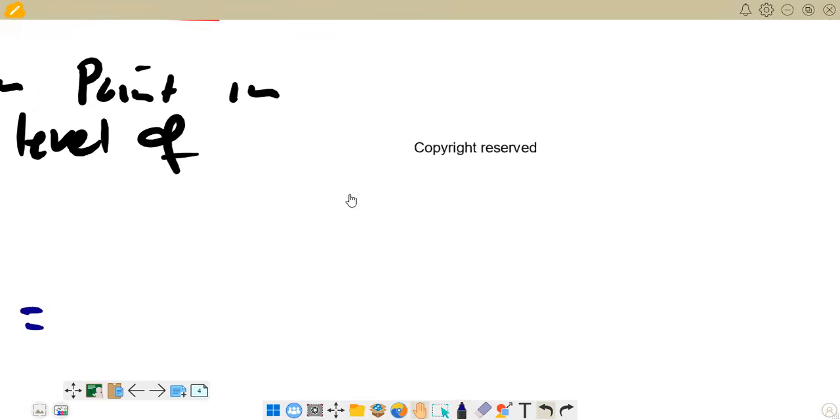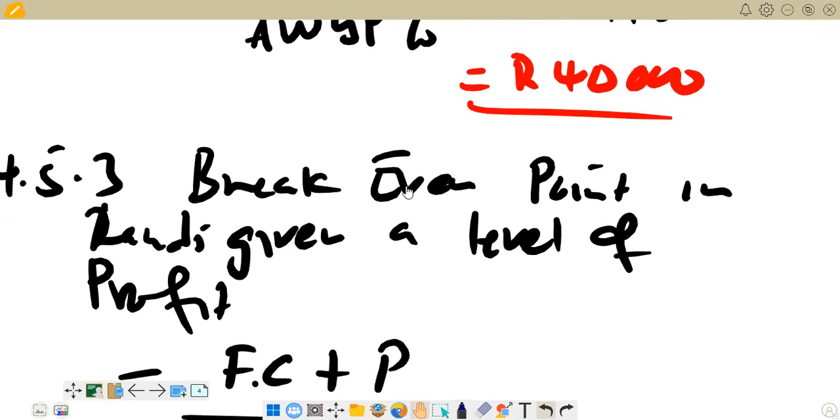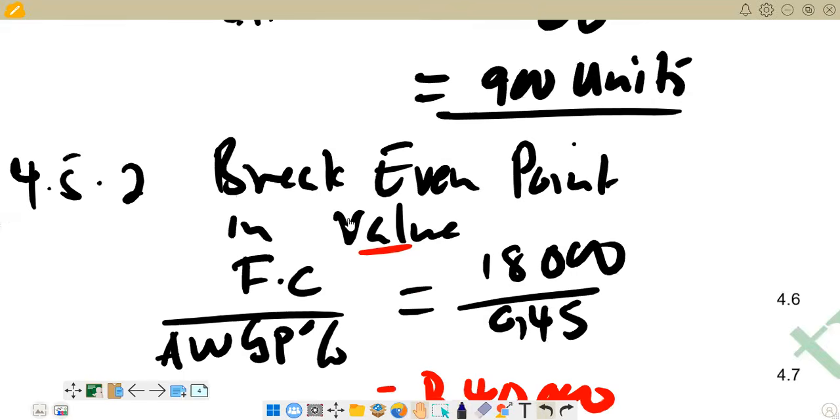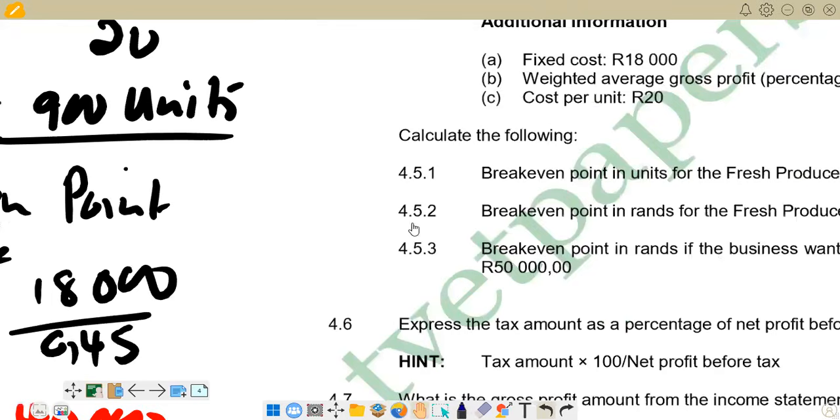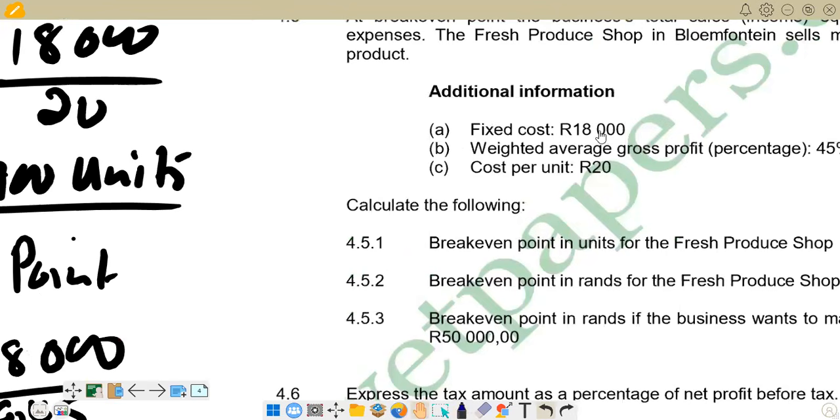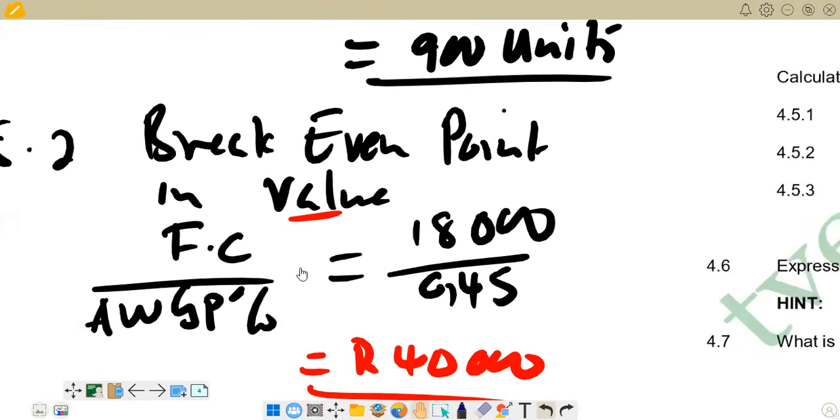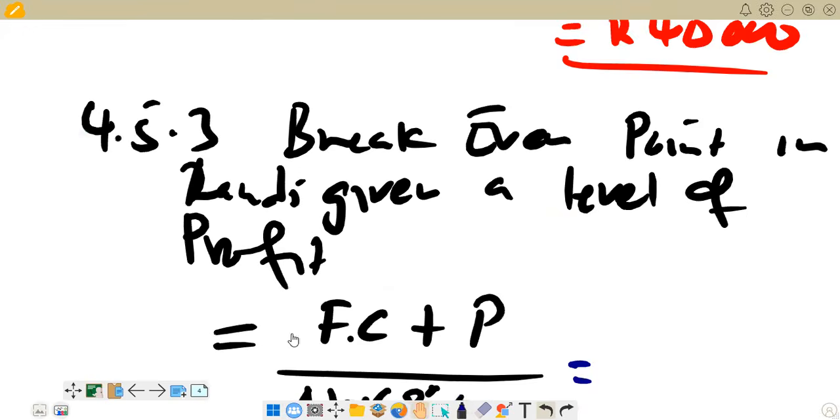Our fixed cost there is 18,000, and then the profit target is 50,000. So it's 18,000 plus 50,000 is our numerator. Then we divide by 0.45. Let's try to do that.